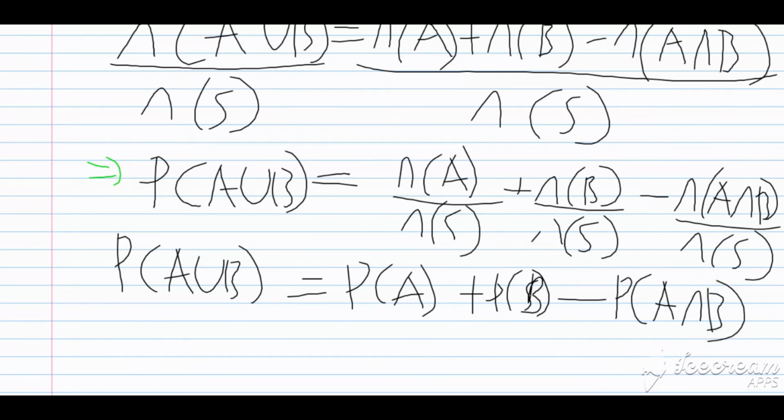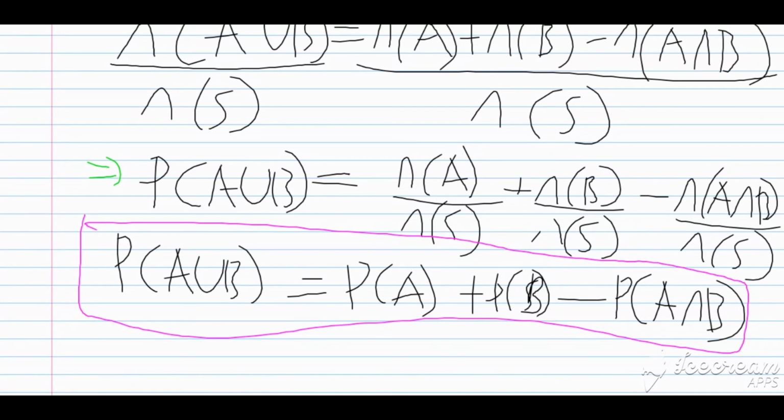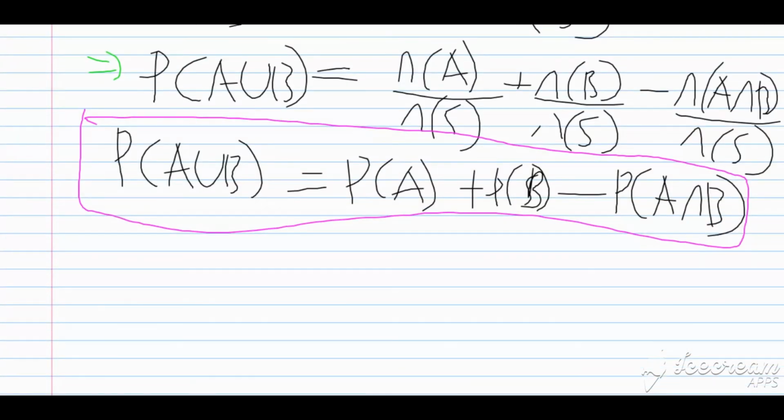All right, let me highlight this. Now, this becomes one of our most important formulas, if not the most important formula. Right? So we're saying that the probability of A or B is equal to the probability of A plus the probability of B minus the probability of A and B. Very critical formula, a formula that you'll use very often in doing your questions. So ensure that you understand it and know it. You don't have to swat it because it comes directly from the Venn diagram.